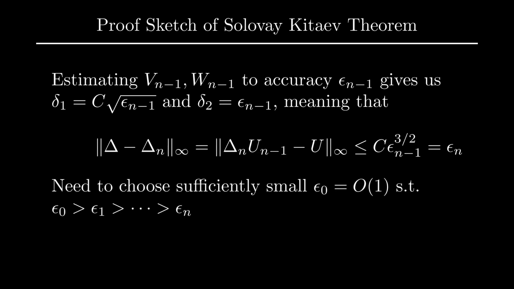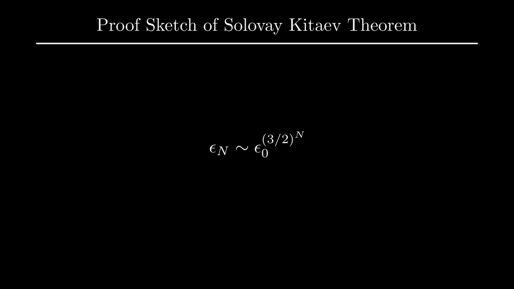Consequently, so long as we choose our original error epsilon_0 sufficiently small, this error will decay to 0 super exponentially. From the recurrence relation, we have that epsilon_n scales as epsilon_0 to the (3/2)^n, up to some additional factors. Taking logarithms and negating, we find that for epsilon_n to be epsilon, we choose n on the order of log base 3/2 of log of 1 over epsilon.